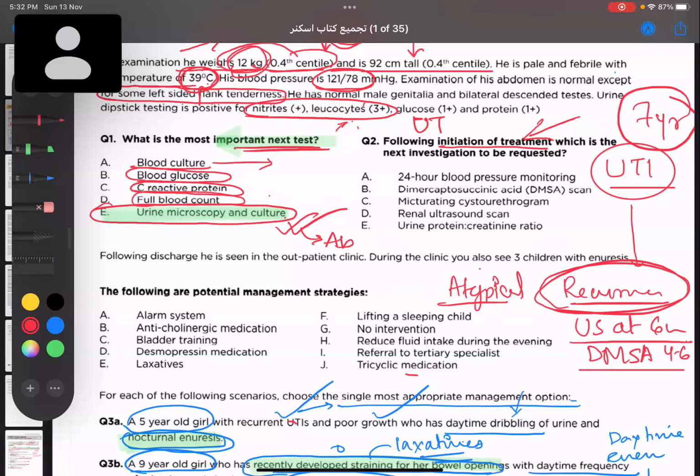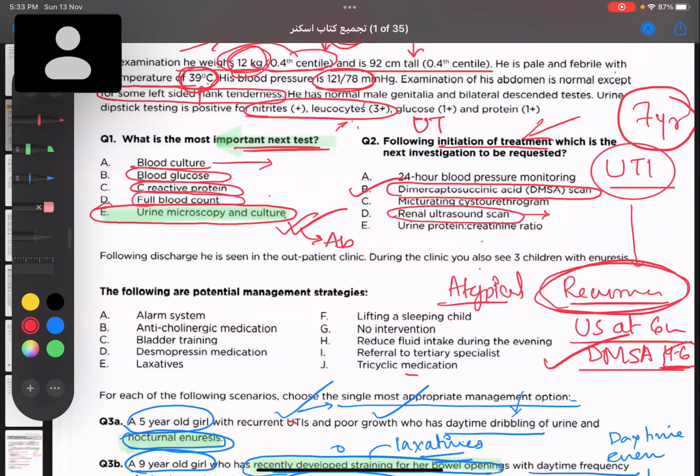So what do we have in the options? Do we have ultrasound at 6 weeks in this option? We don't have it. What is the next option we have? DMSA at 4 to 6 months. Yes, we have this option. We have renal ultrasound scan, but the timing is not given. Okay, but for DMSA, the time is also not given. You are right actually.